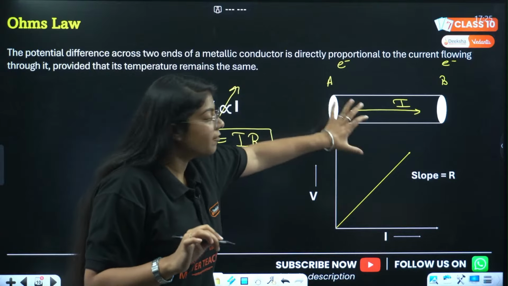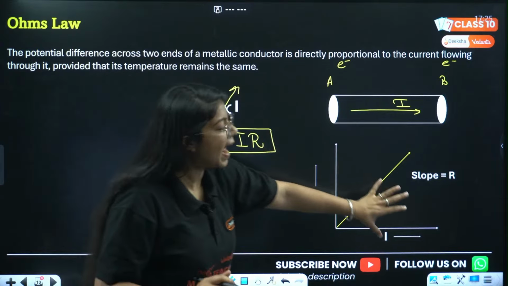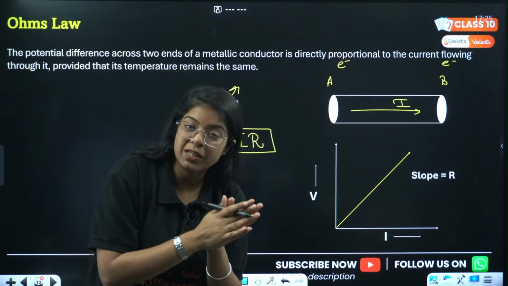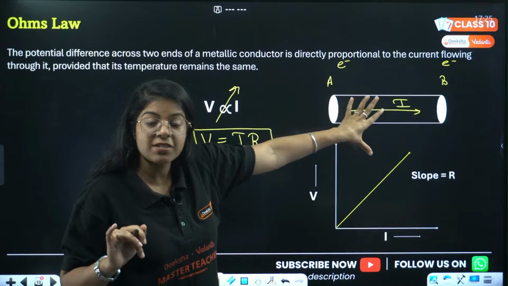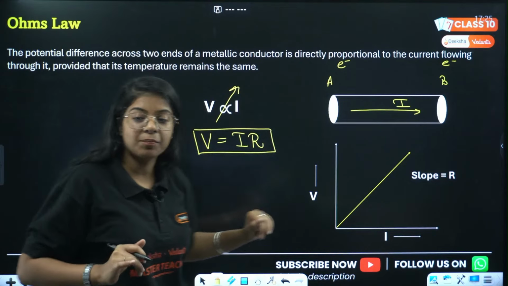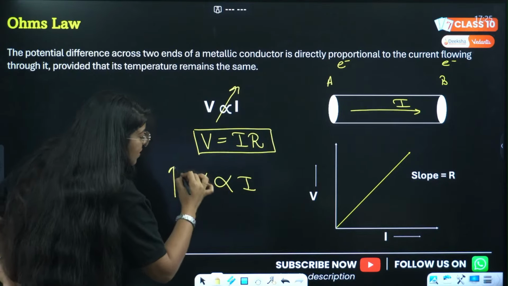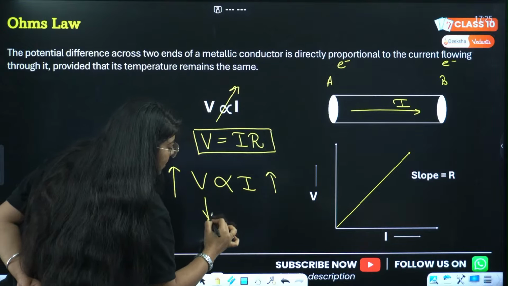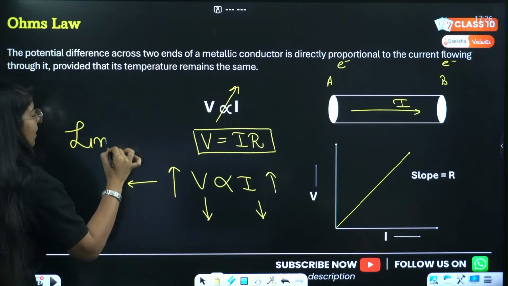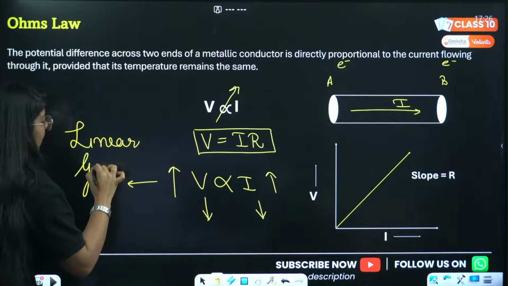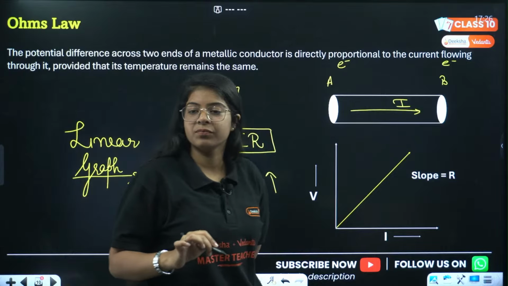Then we have this graph. Okay. What is in this graph? This graph is between V and I. That is, if I'm changing the potential difference, how the current in this conductor changes, or if current in this conductor changes, how the potential difference is changing. That means, look, V is directly proportional to I. That means if V increases, I increases. If V decreases, I decreases. That means it forms a linear graph. Done? Everyone? Okay?